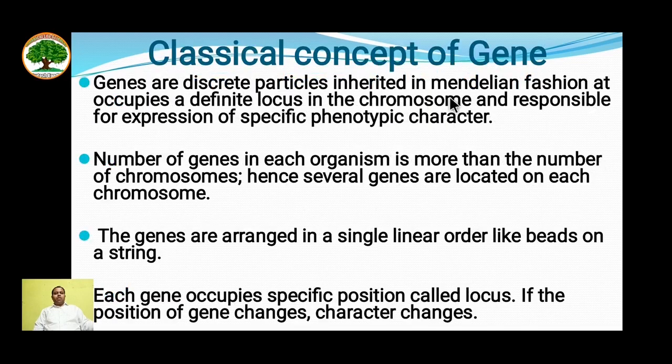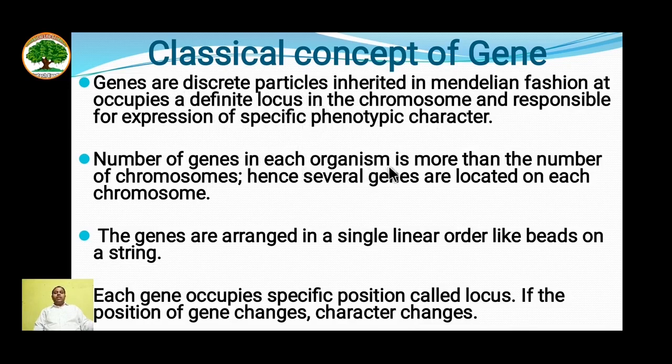Let's see the classical concept of gene, which was earlier developed by scientists. Genes are discrete particles inherited in Mendelian fashion. A gene occupies a definite locus in the chromosome and is responsible for the expression of a specific phenotypic character. Mendel referred to these genes as factors at that time.